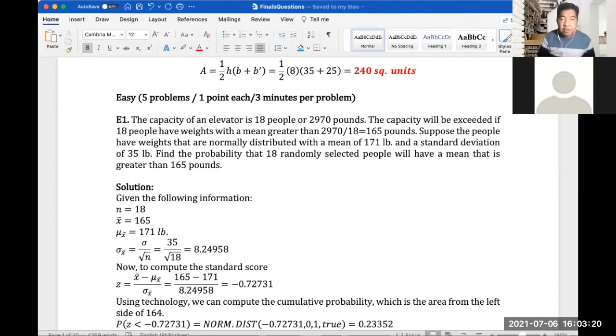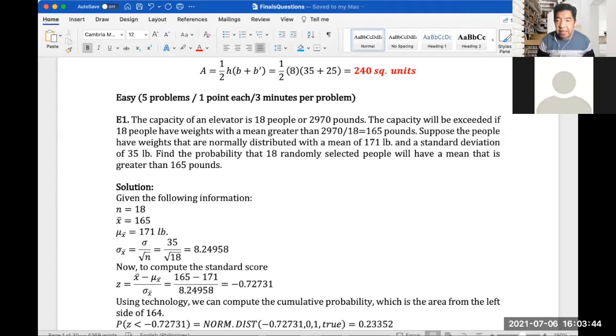Okay, for question number 1, the capacity of an elevator. So this is easy round, and this is the first question. So contestants were asked to solve this problem in 3 minutes. And if they get it right, they would get 1 point. So the capacity of an elevator is 18 people or 2,970 pounds.